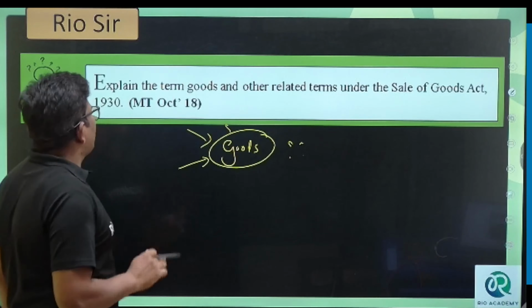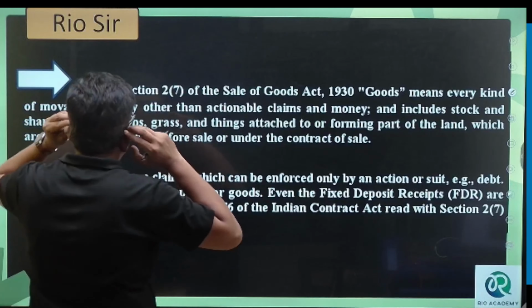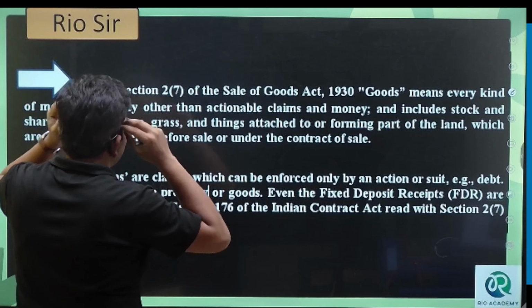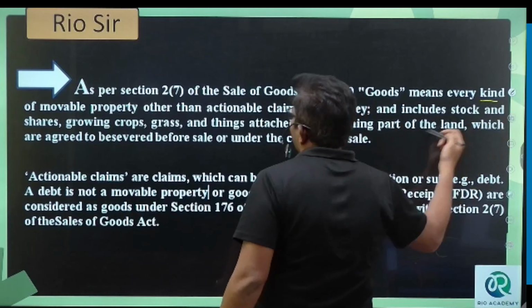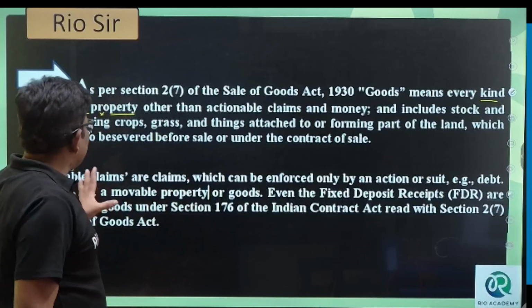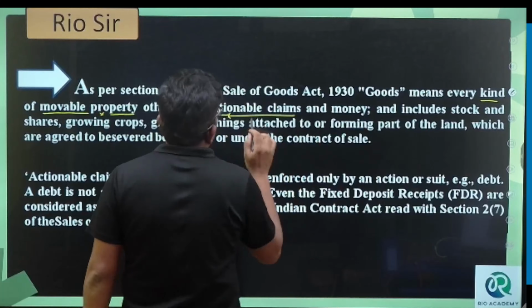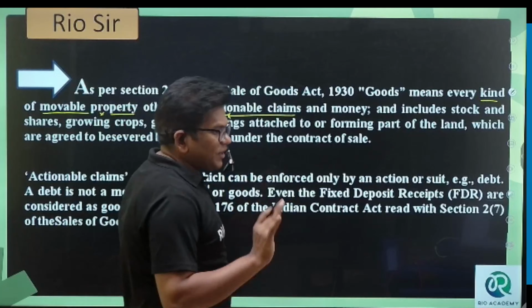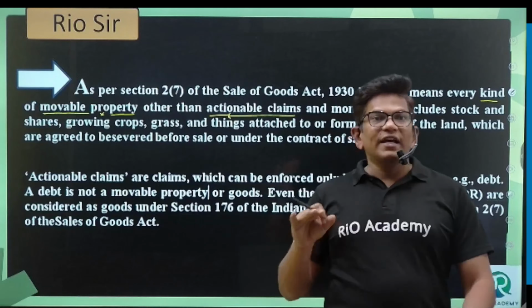But let's start now. Look, very important: as per Section 2, Subsection 7 of the Sale of Goods Act 1930, goods means every kind of movable property, the one which is not fixed, other than actionable claims. Actionable claims means where somebody is claiming that it is their property. And money cannot be goods here.